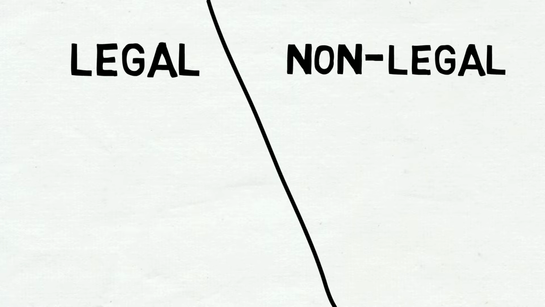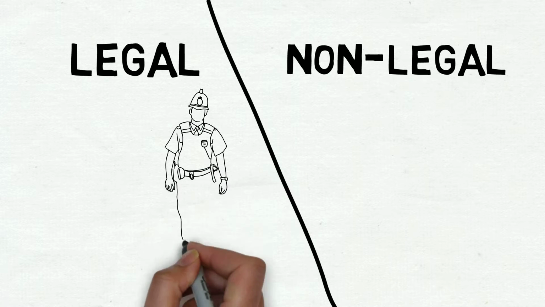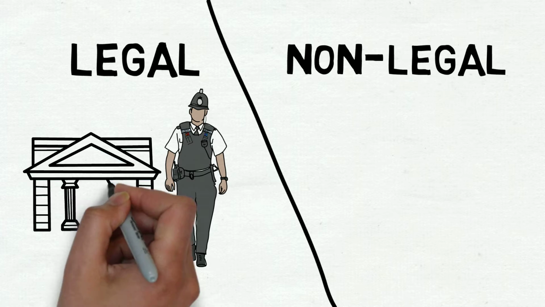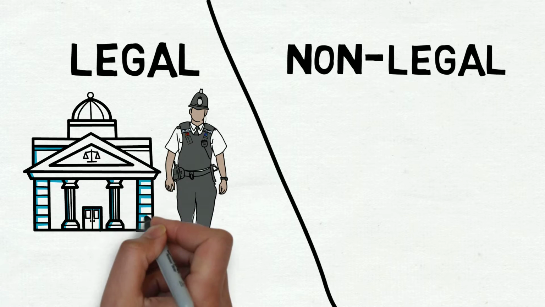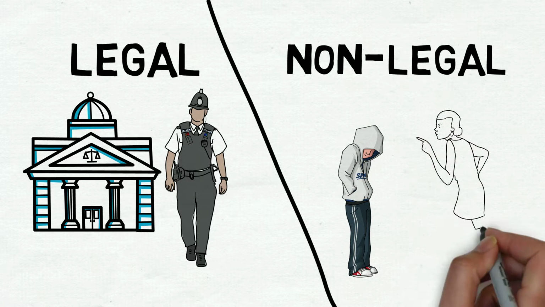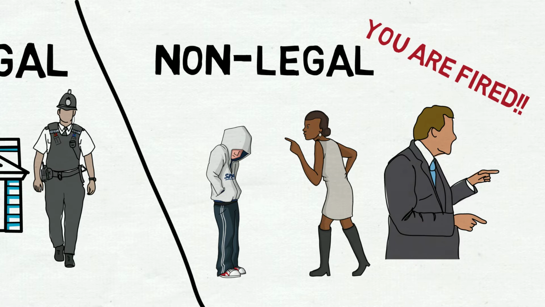All laws can be divided into legal and non-legal rules. The difference between legal and non-legal rules is mainly about the consequences if you do not follow the law. For legal rules, if you do not follow the driving speed, you will be punished by the court and the jail or fine may be waiting for you. For non-legal rules, if you fail to follow your school rules, your school can suspend or expel you. If you fail to obey the company rules, your company can fire you.